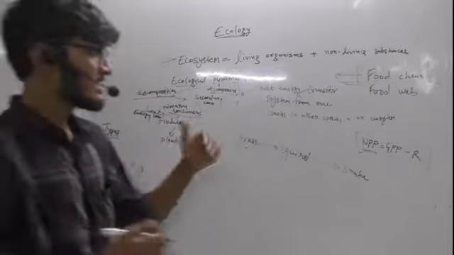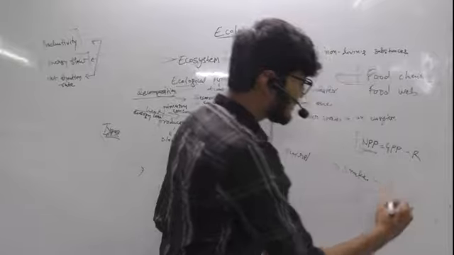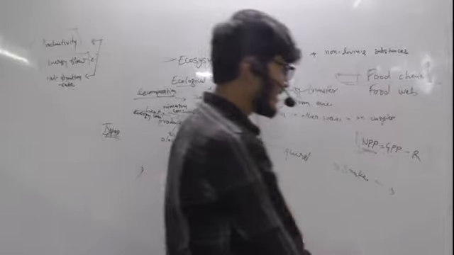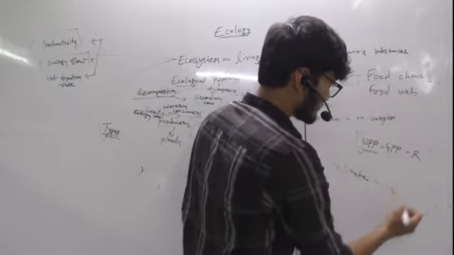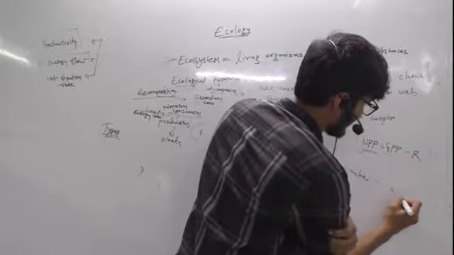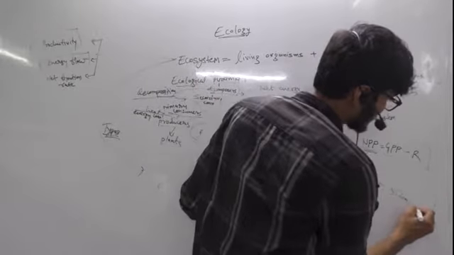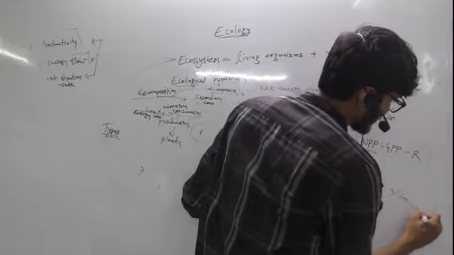A snake is a secondary consumer that will depend on a squirrel, which will ultimately be consumed by, let's say, higher consumers. Let's say a lion. And then the lion will be decomposed by the bacteria when it is dead.